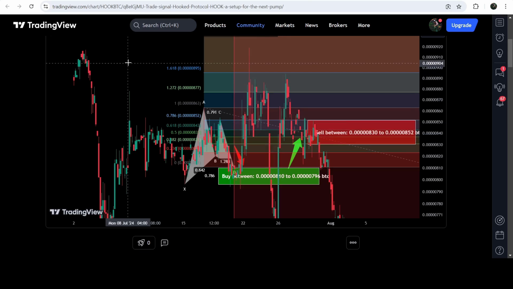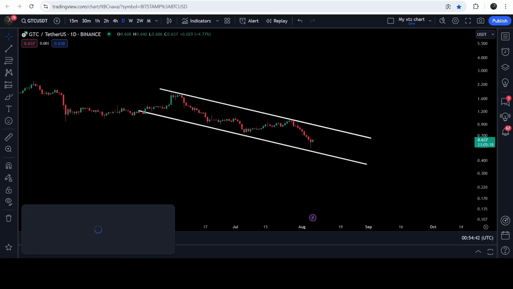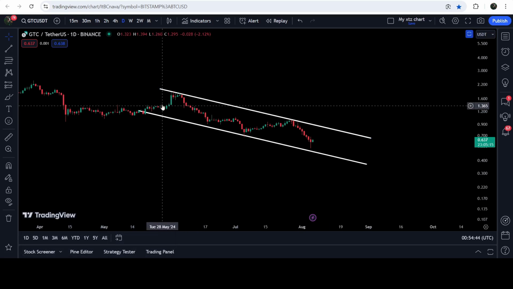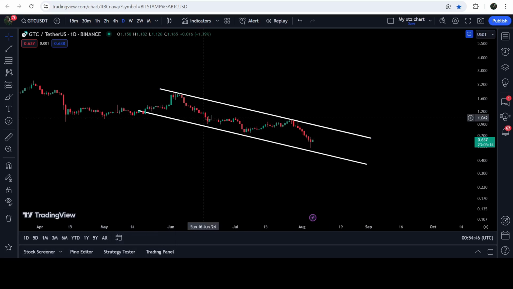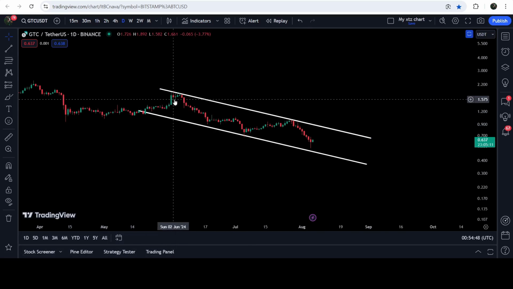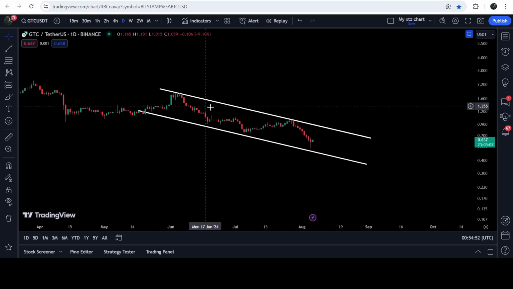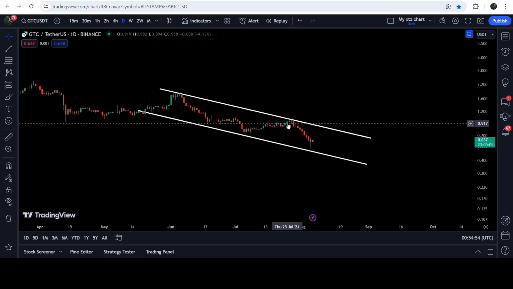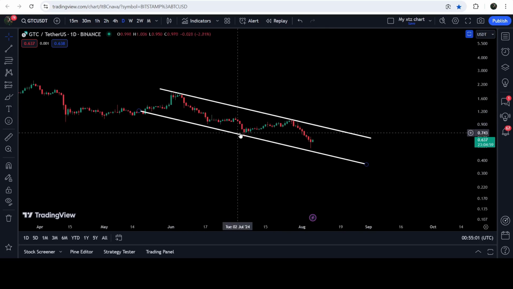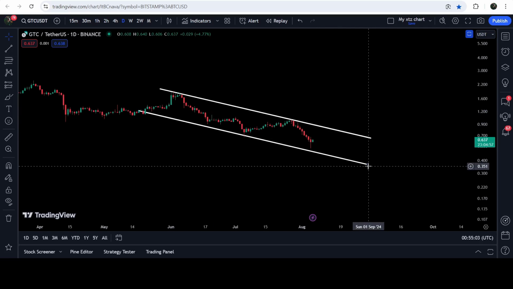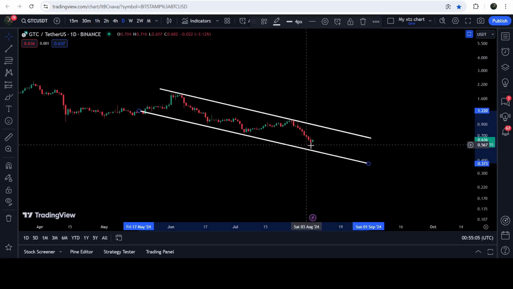Now, let me take you to the live chart of GTC. And first of all, let me show you the daily time frame chart. And here you can see that for the past several days, it is moving inside this down channel. Here we have 1, 2, 3, 4, and 5 touch points. And recently, we got again 1, 2, 3, and 4 more touch points here at the resistance. And we have stable bounces at the support as well. Recently, you can see that the price once again bounced very well from the support after this extreme sell-off.